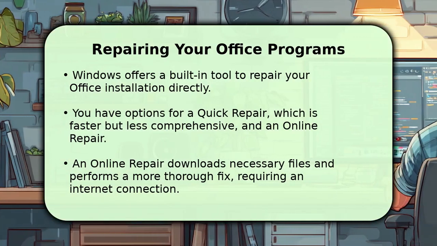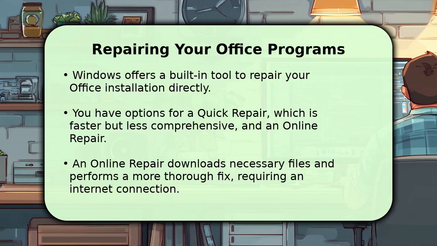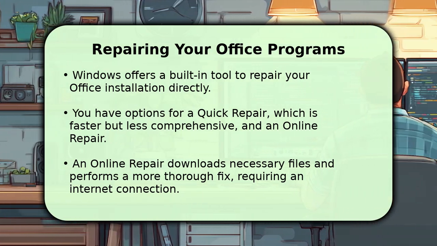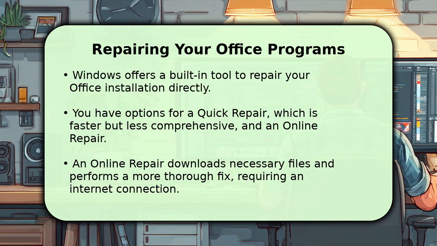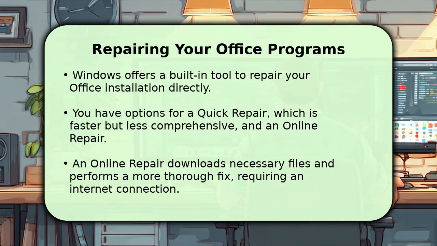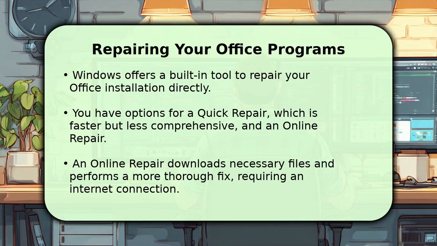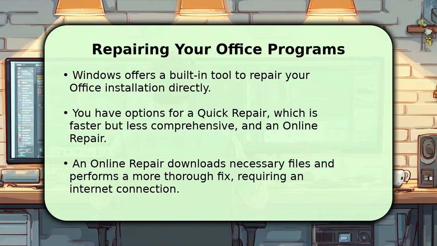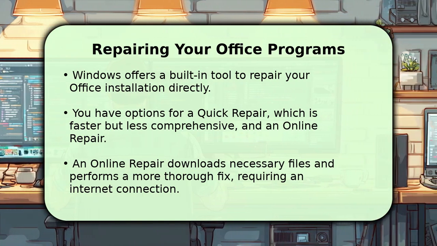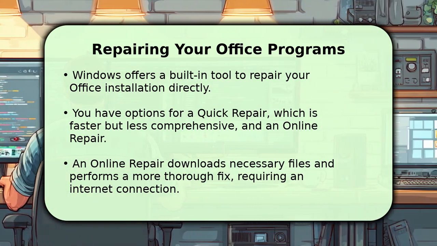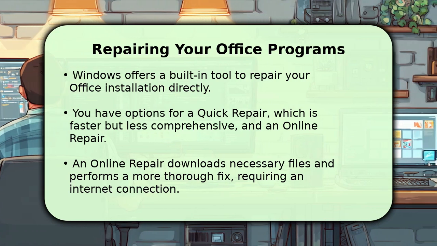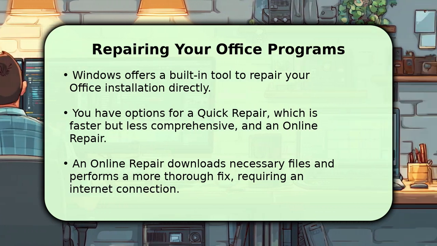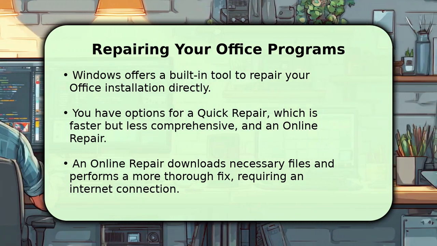If restarting does not work, the next step is to repair your Office installation using Windows built-in tools. Go to your control panel, navigate to Programs and Features, then locate your Microsoft Office 365 entry. Right-click it and select Change, then choose Quick Repair first. If the error persists, repeat the process but select Online Repair for a more extensive fix, which might take up to 20 minutes to complete.